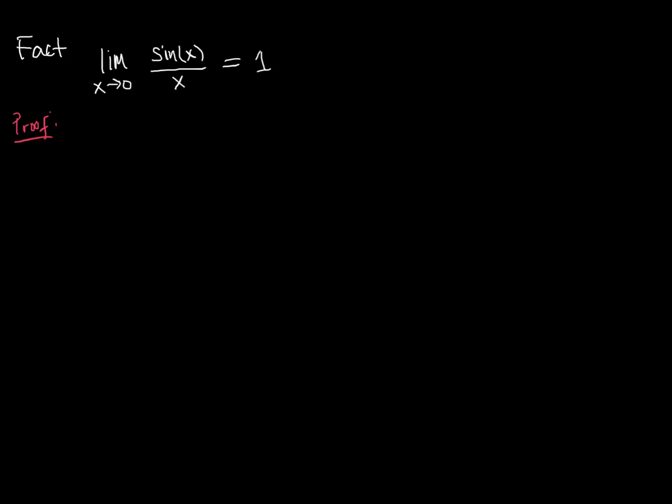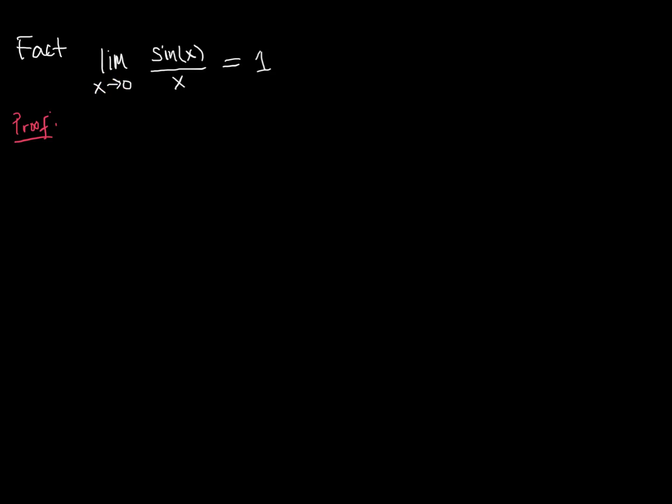If we're going to use the squeeze theorem, we can just think about what we need to have in place so that the squeeze theorem tells us something. So if we're going to use the squeeze theorem on this function, what we need are two other functions that squeeze this function, so to speak. We need one function that is greater than or equal to sine of x over x for some x values around 0.